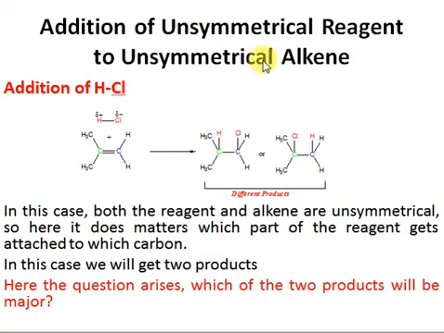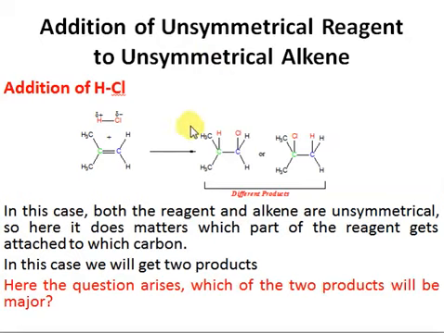But in case this hydrogen gets attached to this green carbon, let me just draw it. If this hydrogen gets attached to this green carbon here, then we get a carbocation on the blue carbon. This carbocation which is on this blue carbon is primary. So this is a primary carbocation. We're getting two different types of carbocation, one tertiary and one primary.